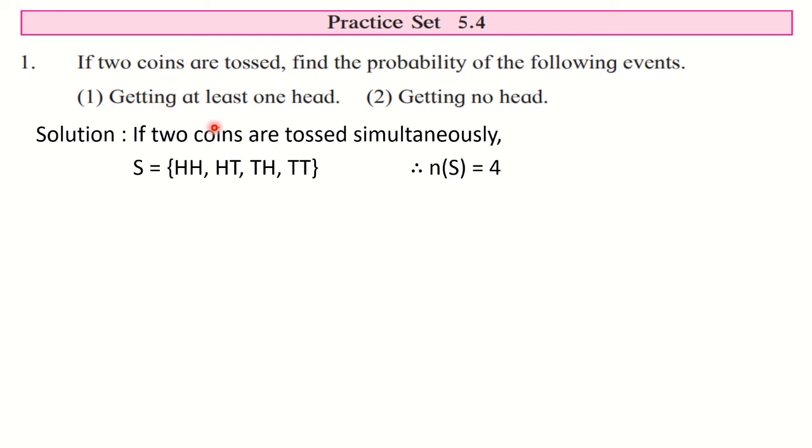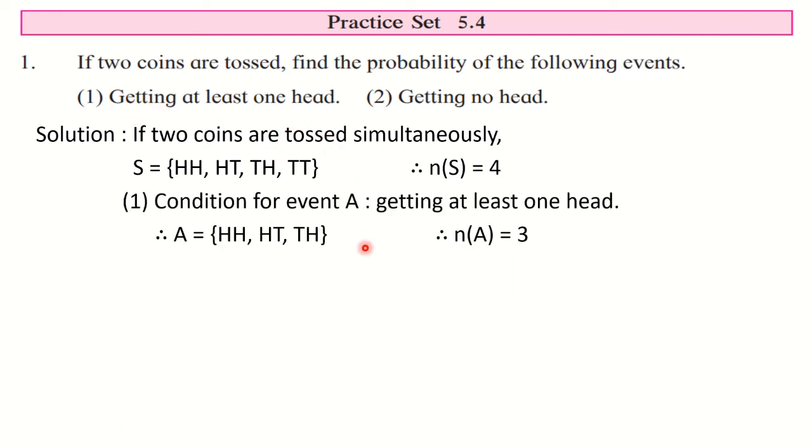Now take this first event as event A. Okay. So we are writing that the condition for event A is what? Getting at least one head. At least one means what? Minimum one. That means more than one also are allowed. So here we are having 3 sample points: HH, HT and TH. Here we have 1 H and here we have 2 H, 2 heads. So n of A is equal to 3. Count and write 1, 2 and 3. Number of sample points in event A, 3.